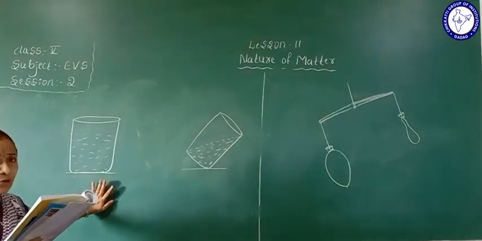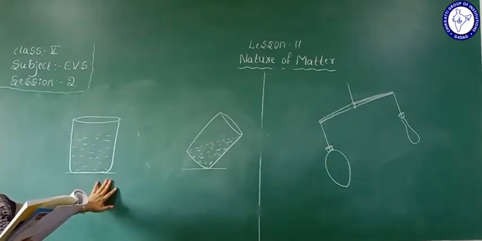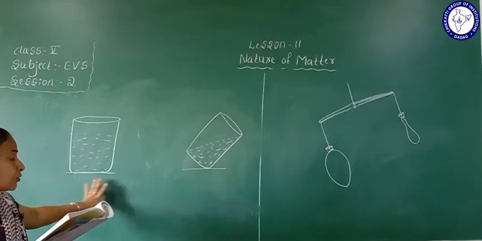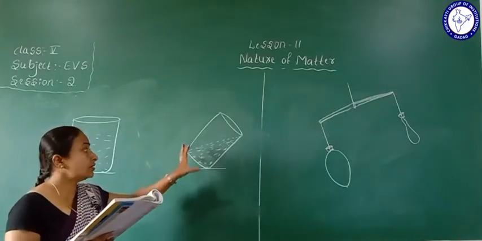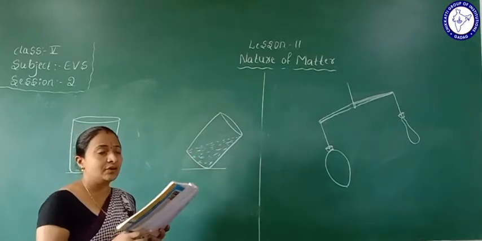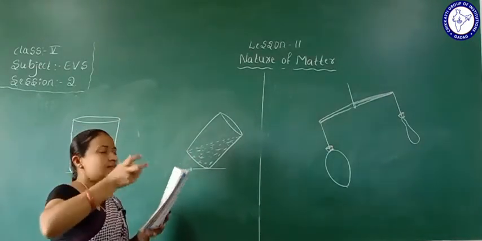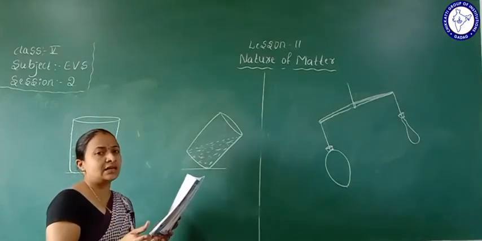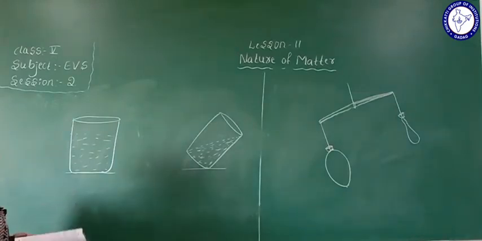What we can observe here is that the shape of the liquid changes according to the space in the container. If we invert it, it can be holding the shape of the container; only that much is taken, the space available in the container.